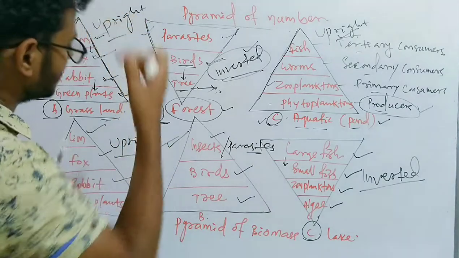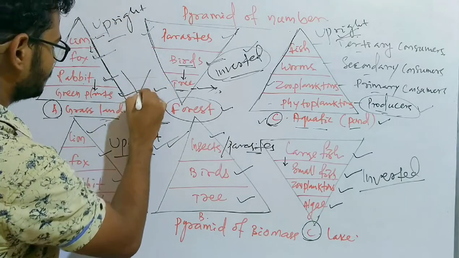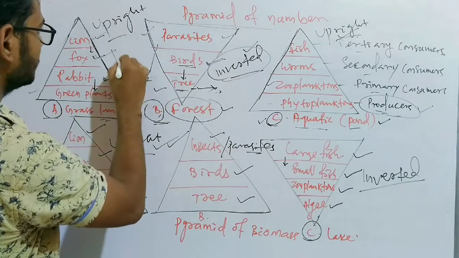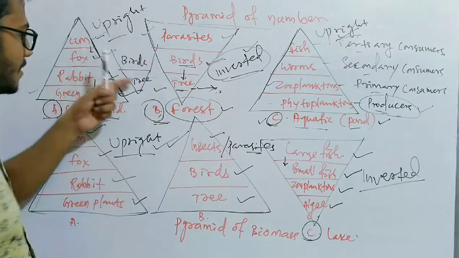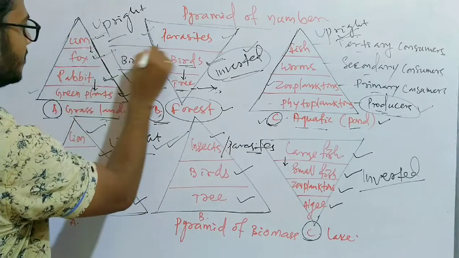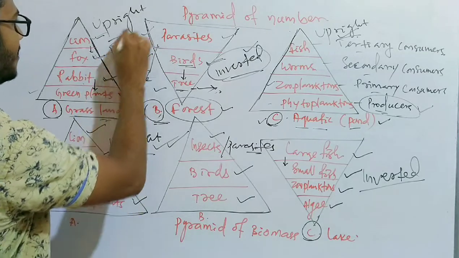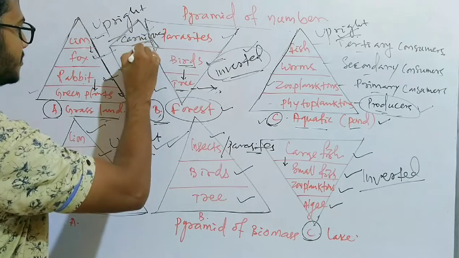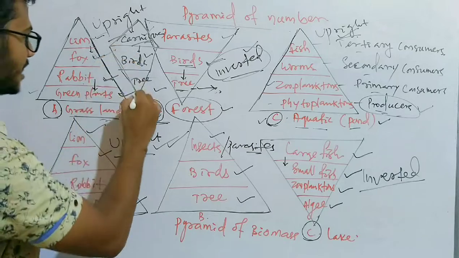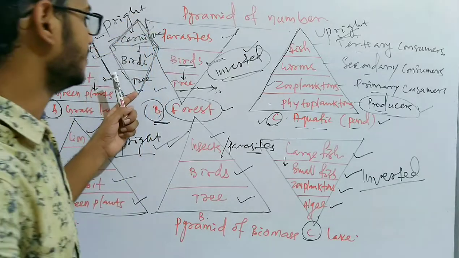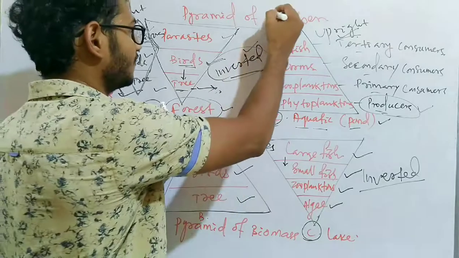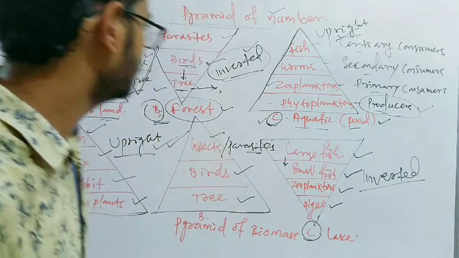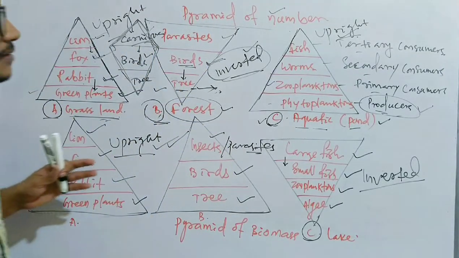So how does it become spindle shaped? The number of trees is least. The birds depending on the trees are more than the trees, and the carnivores which feed on the birds are less in number. So here you can add any carnivore which feeds on the birds, less in number. This type of pyramid, a spindle shaped pyramid, is also seen in the forest ecosystem if we go for the pyramid of number. Okay, my dear friends, now we will talk about the pyramid of energy.